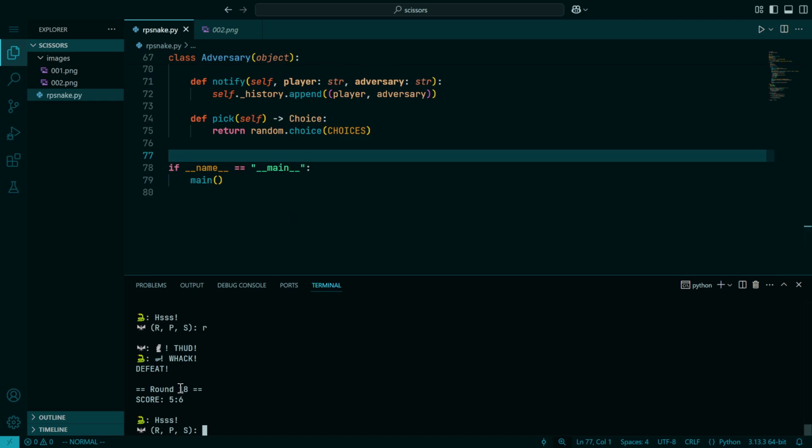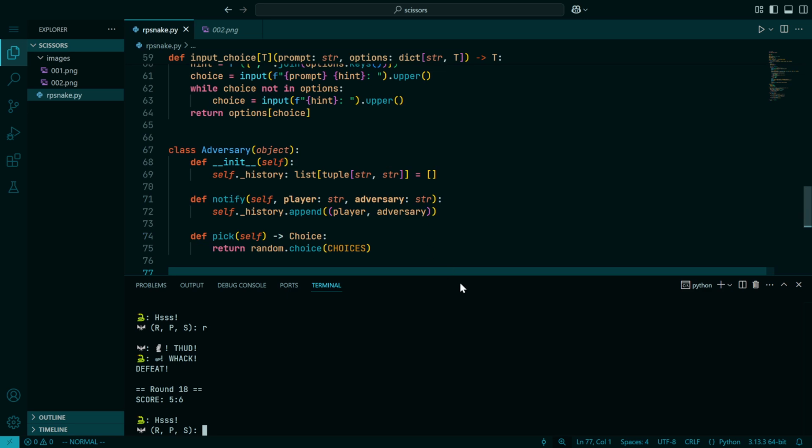We can see that what's actually happened, because we know that this was round 17, is that we had 6 ties, 5 wins, 6 losses, which would actually imply that our skill level is very close, which would make sense because I'm playing randomly and the snake is playing randomly, and against an opponent who's playing randomly, you can't actually do better than random. So we probably got to make our snake a little bit smarter, because right now our snake would lose to a brick wall or win to a brick wall. It doesn't really matter. There's a standard approach to playing games of this type really, really well.